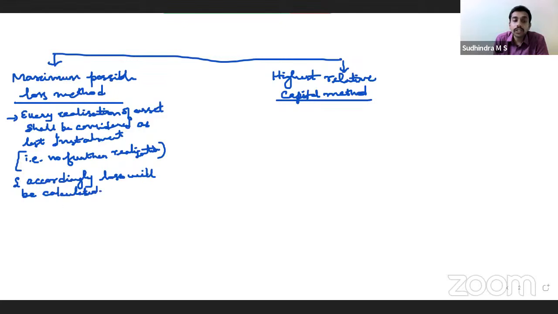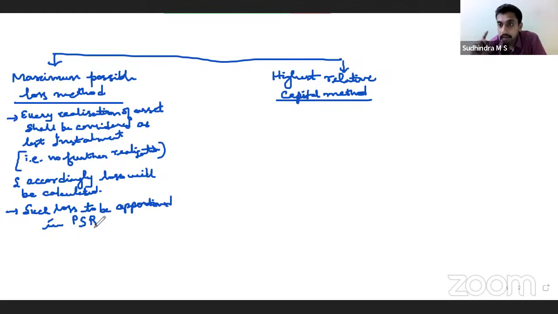Such loss to be apportioned in their profit sharing ratio.